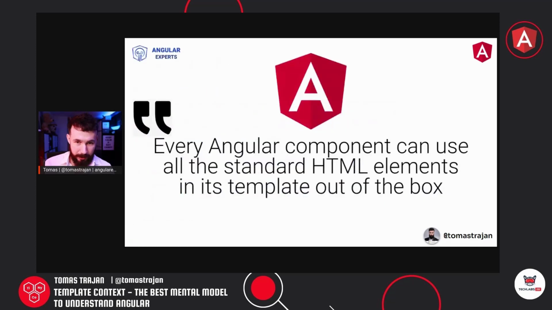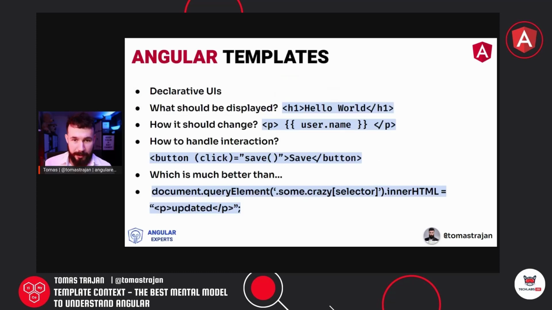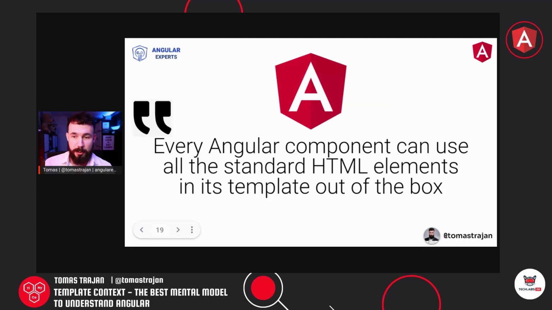So one thing about Angular is that Angular components can use all the standard HTML elements in their template out of the box. So what does that mean? As in this example, if we want to use something like a heading, paragraph, button, we can just use them and it will just work. Those are the native HTML elements, standard HTML elements, and it's going to just work.